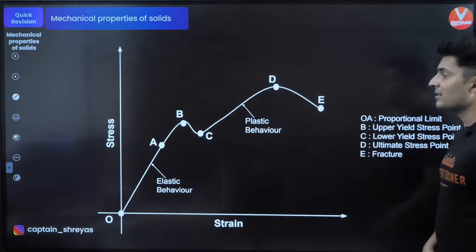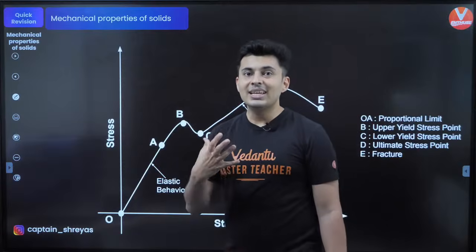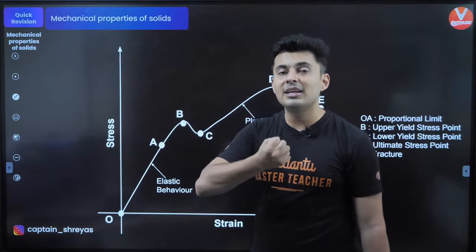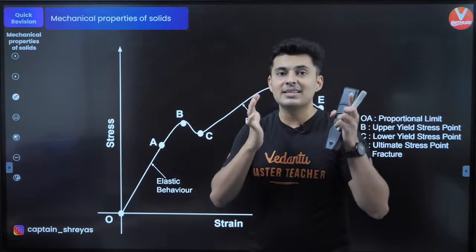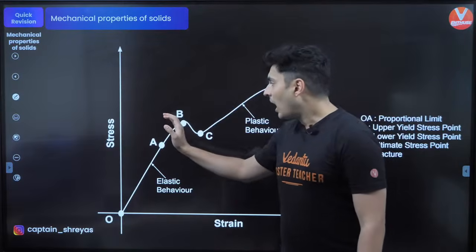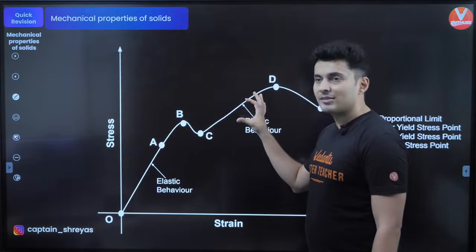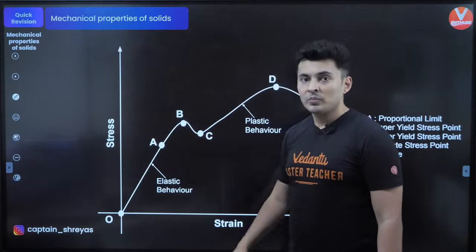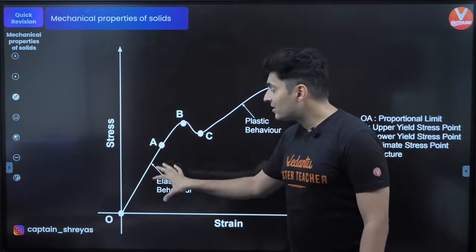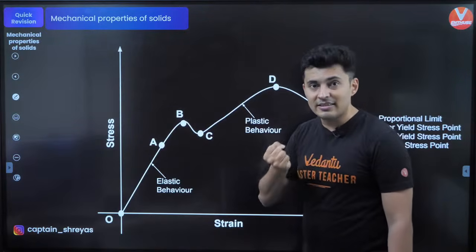It's also called the yield point. The yield point is generally the point till which the body remains elastic in nature. After that, if you apply any stress, the body does not come back to point O, it gets deformed. That is called the plastic zone.